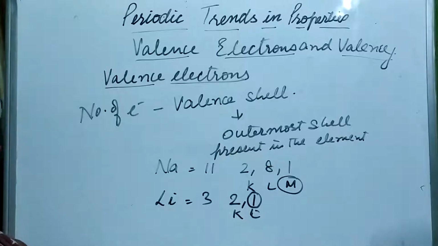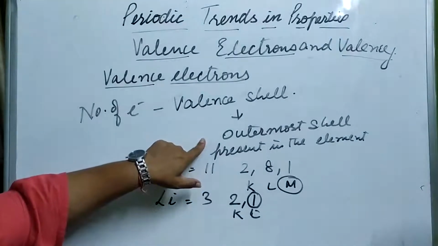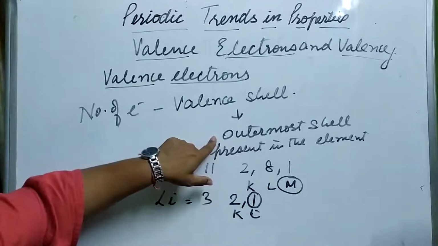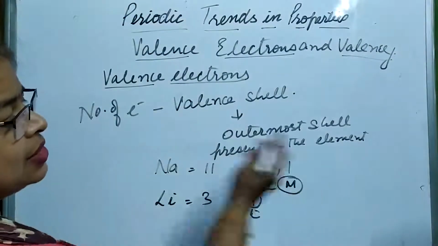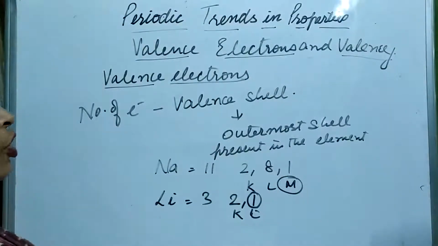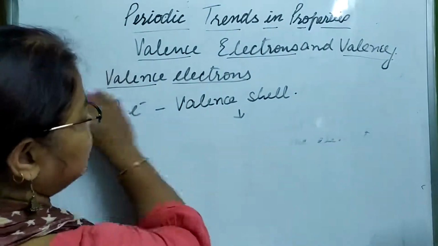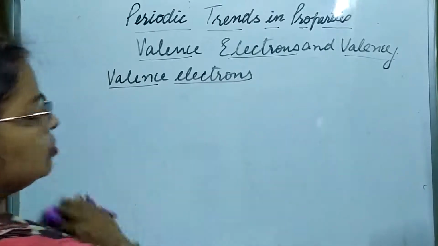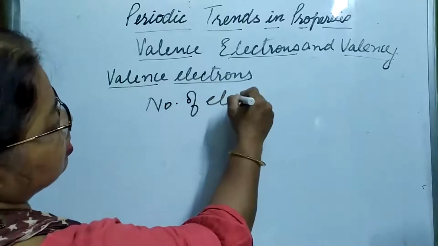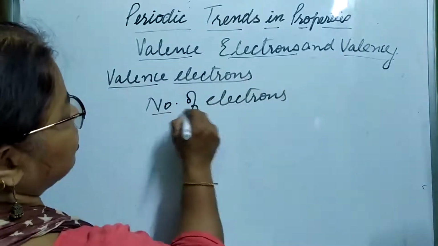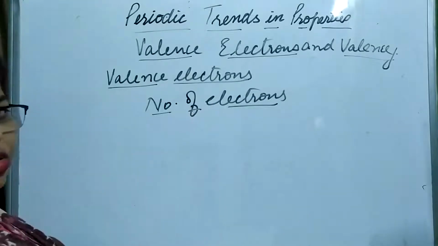So what is the valence shell? The outermost shell present in the element, among the shells present in an element, represents the valence shell. Now, what do you mean by valence electrons? The number of electrons present in the valence shell are known as valence electrons.